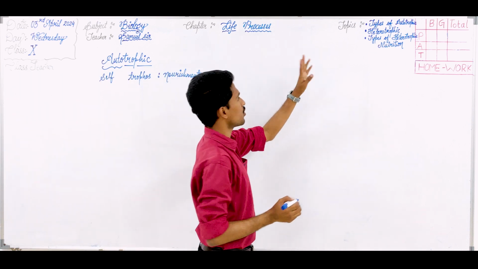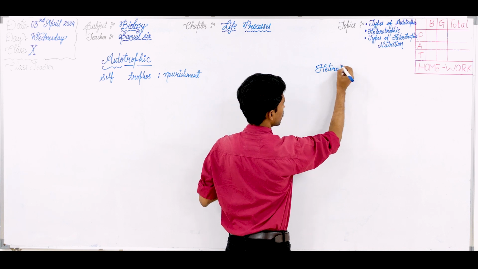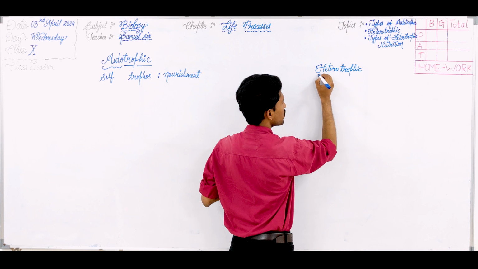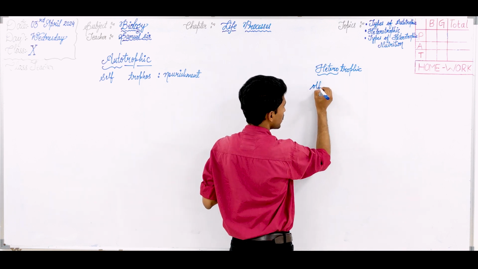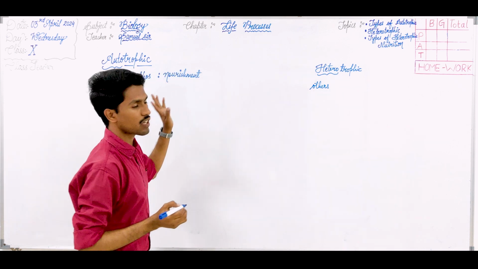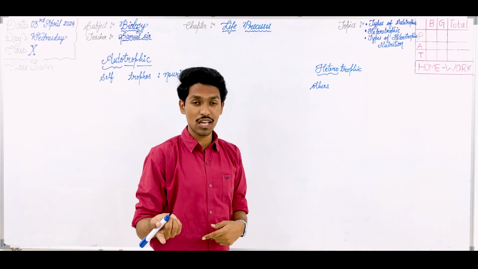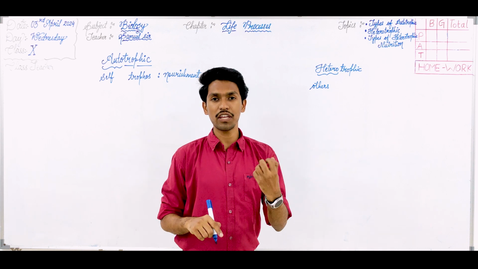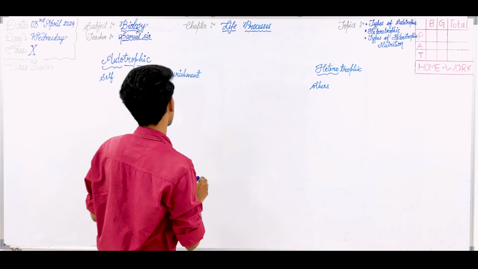Similarly, if we talk about heterotrophic, on the other hand, here notice the word hetero, which comes from the word heteros, meaning others. And as it is, the word trophos, meaning nourishment. The mode of nutrition in which organisms depend on others for nourishment purpose, or for nutrition, or in order to gain nutrients from the food. That mode of nutrition is called heterotrophic mode of nutrition.